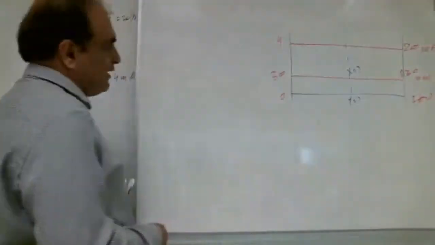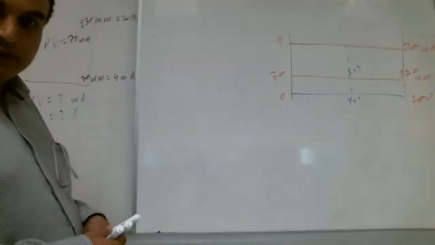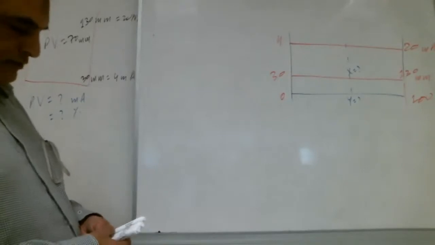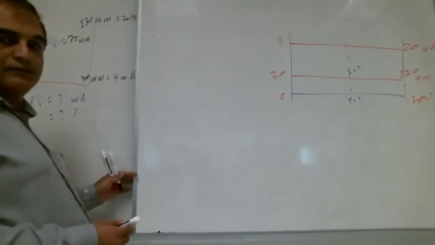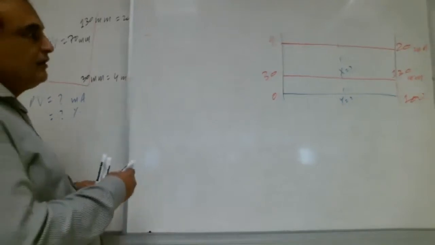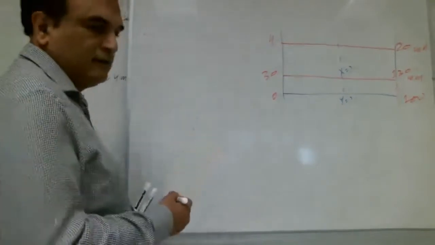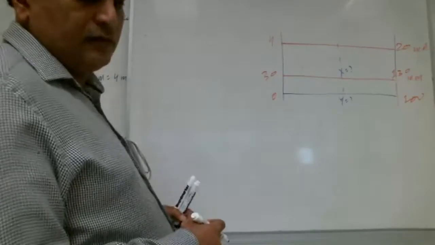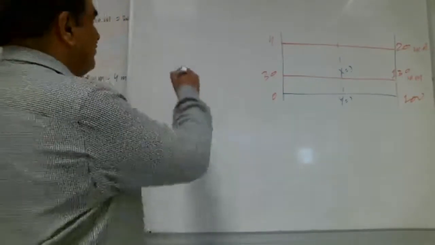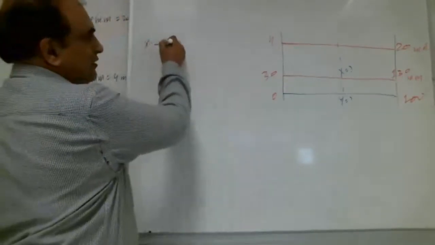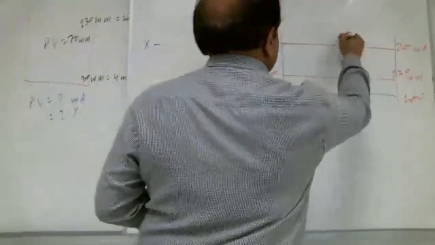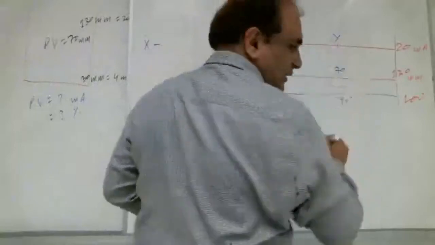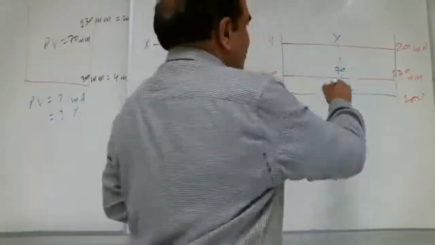So how will we find X? Yeah, Shabab, how are you going to find it? Use the two-line method, teacher. X minus 4, so here it is X, and how much is here? 70 millimeter.